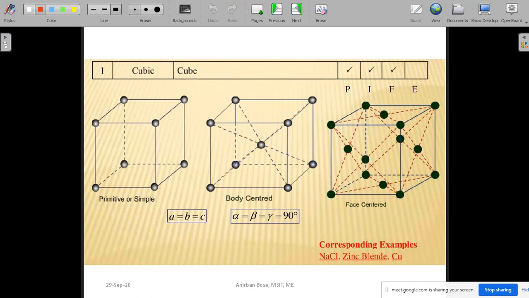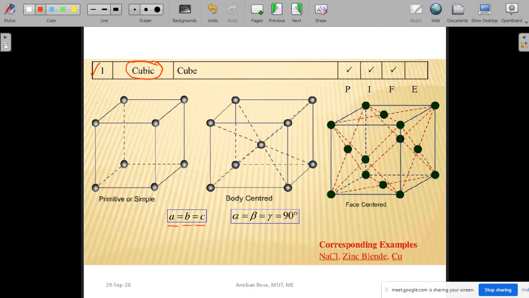Now you see what these 14 different space lattices, or unit cells, are. Here you can see the first one is the cubic crystal class. I have told you that there are 7 crystal classes. So the first one indicates the cubic crystal class, and in the cubic crystal class you know that cube means A, B and C are equal.